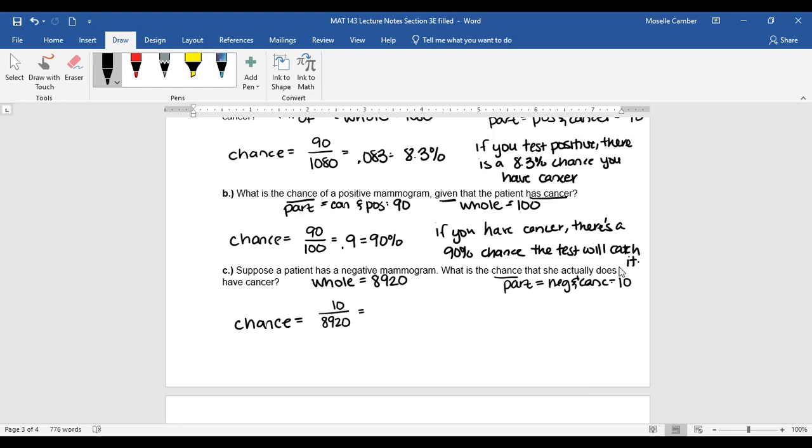We do that division, and we get 0.001, or 0.1%. So if your test comes back negative, there's only a 0.1% chance that you do have cancer.